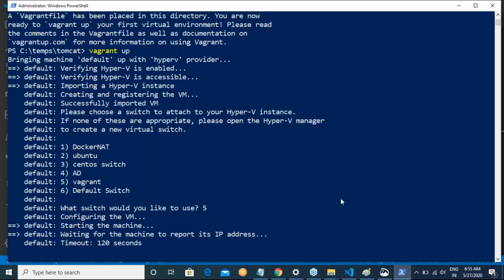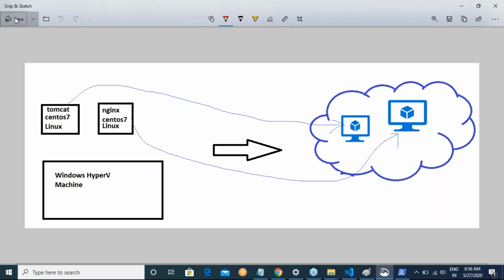So let us wait for this machine to come up. Here in this list you are not seeing it because I'm using my Windows laptop. If I had done this on my Windows server, I would be seeing internal NAT. That is the reason you are not seeing it.